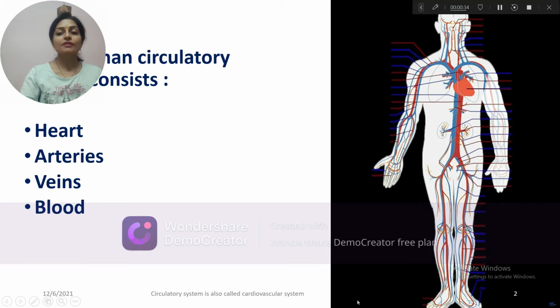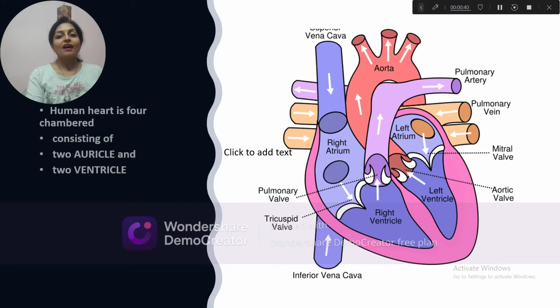First of all, we will discuss the most important organ in the human circulatory system, that is the heart. The heart is a fibromuscular organ. It is conical in shape. It is covered with a transparent double membrane which is called the pericardium. The pericardium is filled with a fluid called pericardial fluid. This fluid helps protect the heart from mechanical injury.